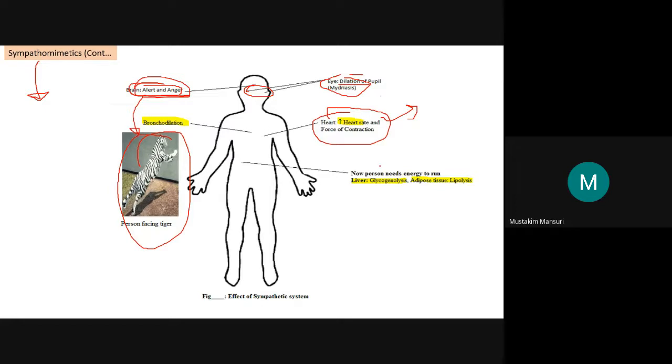For both fight and flight we need energy, and this energy comes from the liver, which increases glycogenolysis, and in adipose tissue it will increase lipolysis. So we need the energy either to fight or to flee. And on the bronchial muscle, we already discussed that it will produce bronchodilation.